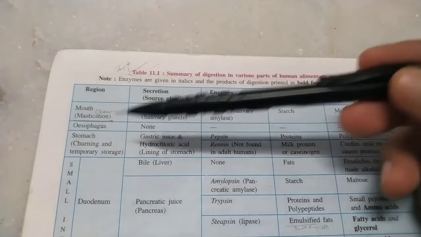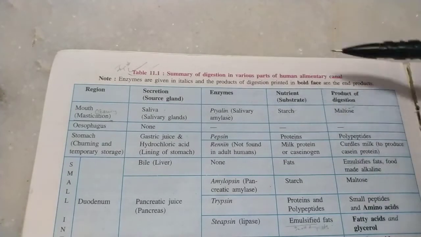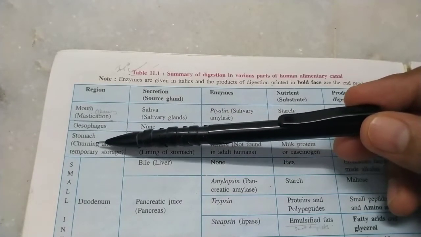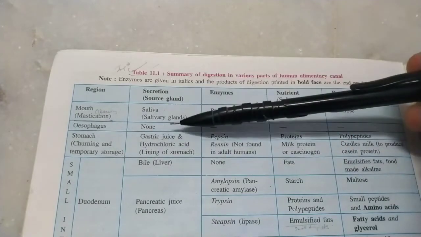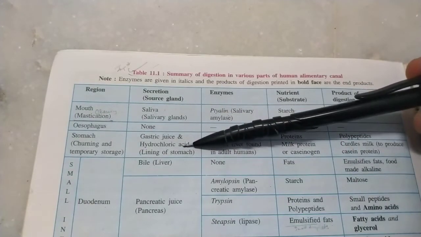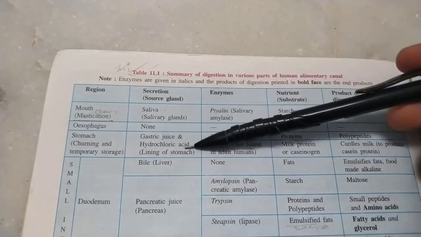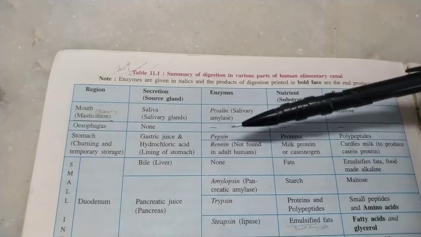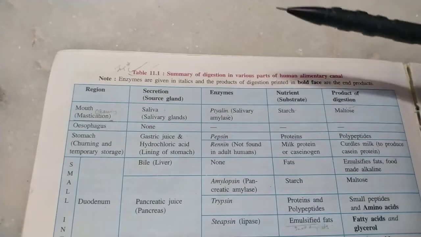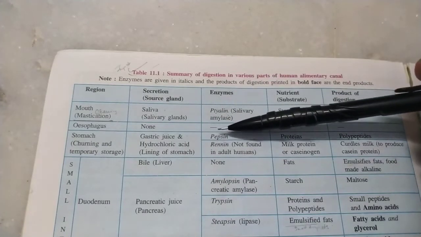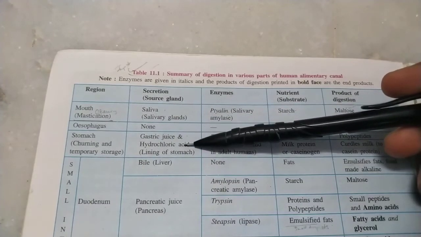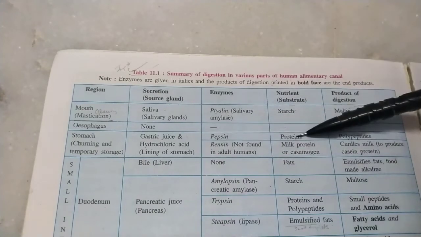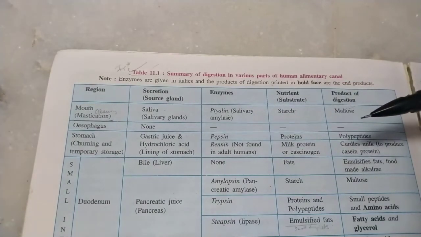Then it moves to the esophagus. There no digestion takes place. Then it goes into the stomach. The stomach walls also crush the food, churn it and temporarily store it. Gastric juice is released, which has hydrochloric acid as well, released by the lining of the stomach. This hydrochloric acid not only kills many germs in the food, but it also activates a very important enzyme called pepsin. The inactive enzyme was pepsinogen, but because of hydrochloric acid, the pepsinogen of the gastric juice is converted into pepsin, and this pepsin helps to digest proteins into polypeptides, which are smaller proteins.